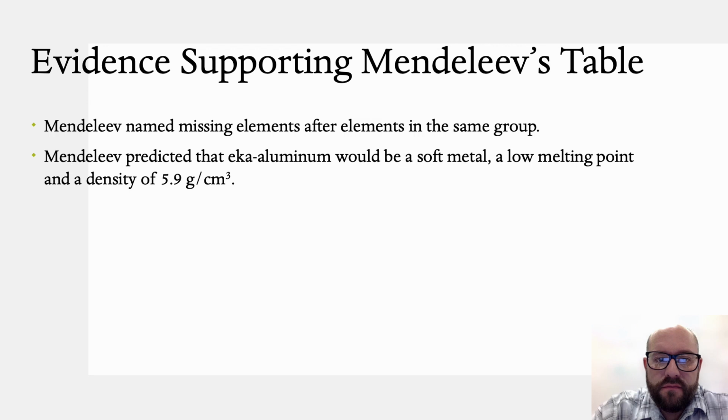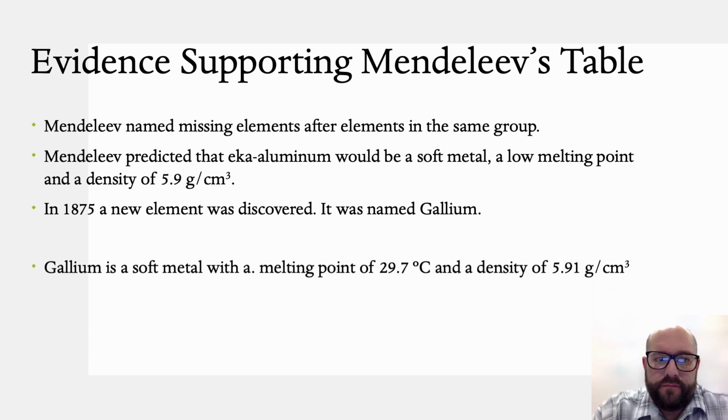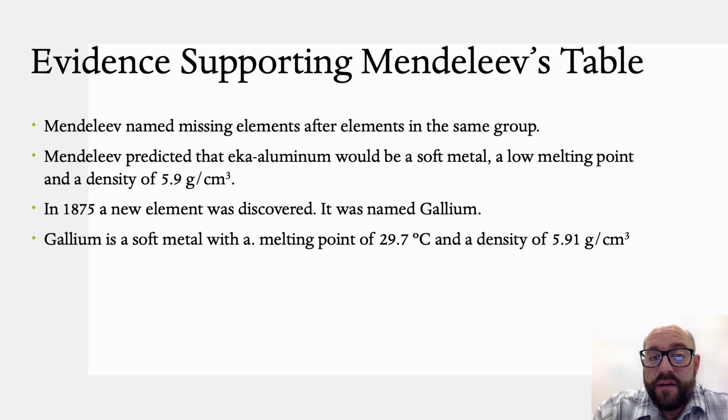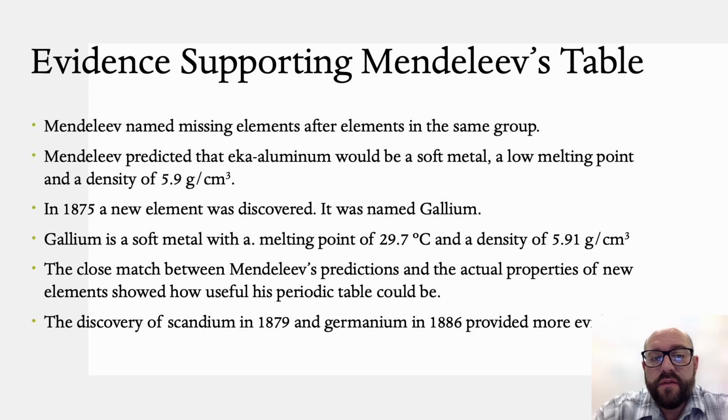In 1875 a new element was discovered. It was called gallium. Gallium is a soft metal with a melting point of 29.7 degrees Celsius and a density of 5.91 grams per cubic centimeter. Pretty close. The close match between Mendeleev's prediction and the actual properties of the new elements showed how useful his periodic table could be. The discovery of scandium in 1879 and germanium in 1886 provided more evidence.